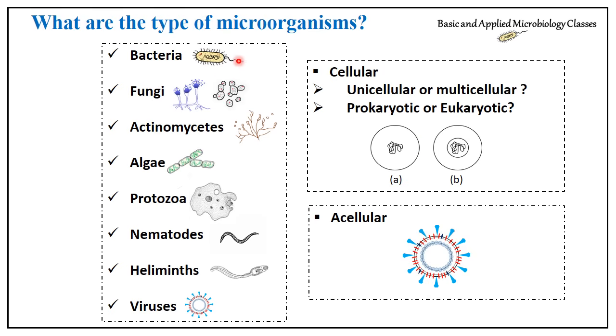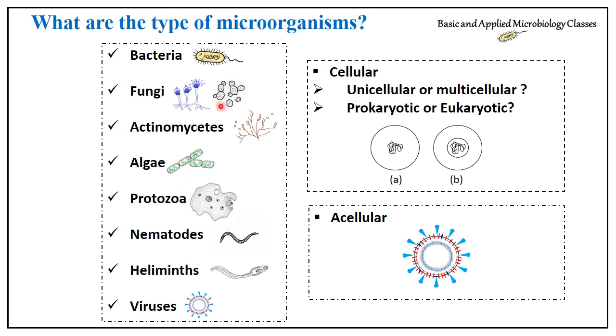Now bacteria, everybody is aware, are single-celled organisms playing a significant role. They can be cocci, circular, or rod-shaped. Fungi, filamentous, we know. Actinomycetes are actually an intermediate type of organism between bacteria and fungi. But on a molecular biology basis, we place them along with bacteria.